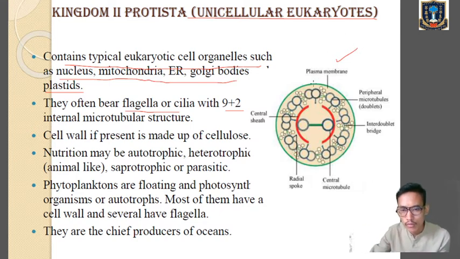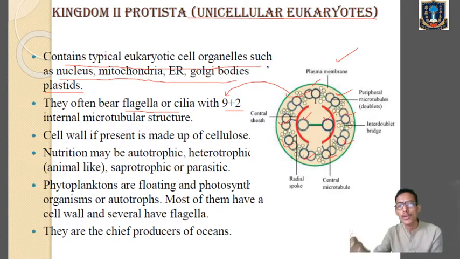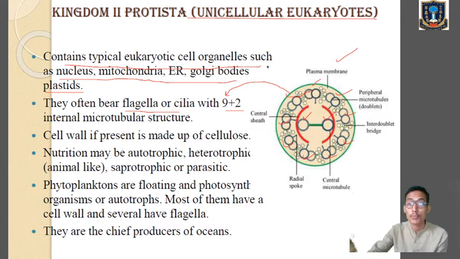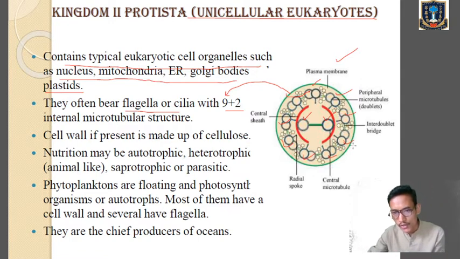So first of all, count over here: 1, 2, 3, 4, 5, 6, 7, 8, and 9. So on the outermost we will find 9 microtubular structures. Plus 2 means this inner one, 1 and 2. So a 9 plus 2 arrangement of microtubular structures will be present in case of Protista if cilia or flagella are present for locomotion. Hope it is clear for you. So it's called 9 plus 2 arrangement. The 2 means the central microtubules. Clear?